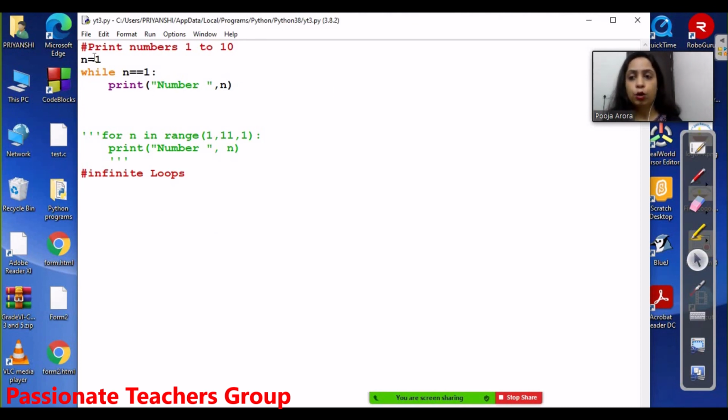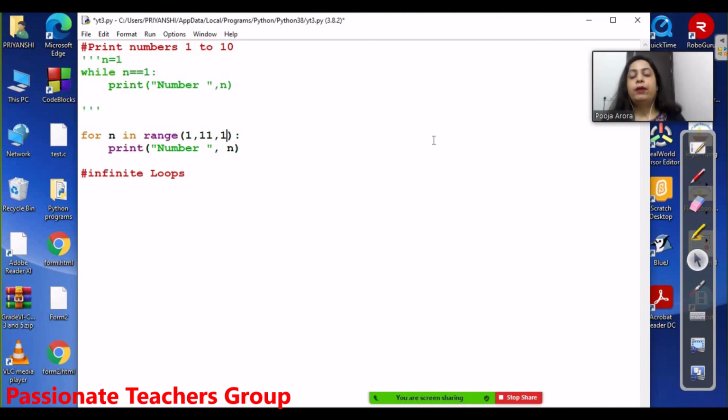So this is called an infinite loop, when my conditions are not placed properly. If you do the dry run of this, you will see n is equal to 1, and the condition is n equal to 1, so this condition is true. This condition will always remain true because neither am I incrementing the n value nor decrementing. So n will always remain 1 and this condition will also always remain true. So this is called the infinite loop.